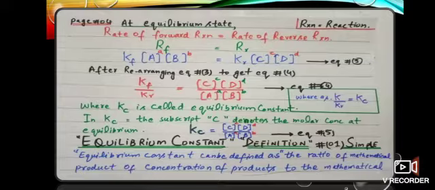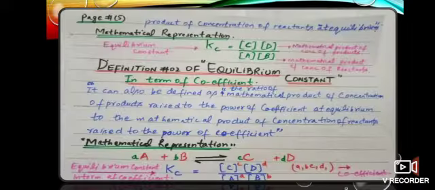So statement number 1 can be defined as the ratio of the mathematical product of concentration of products to the mathematical product of concentration of reactants at equilibrium. Mathematical representation: equilibrium constant Kc is equal to concentration of C into concentration of D over concentration of A, concentration of B. As the equation shows, it is a ratio between the concentration of products to the concentration of reactants.